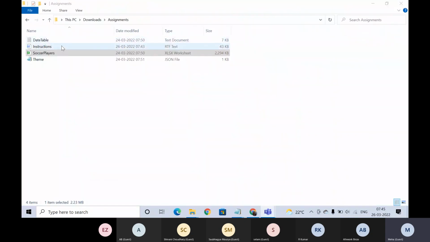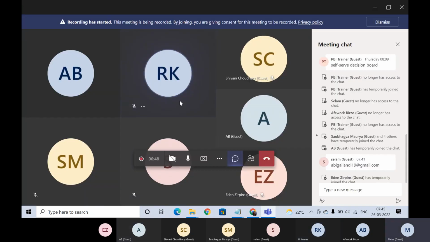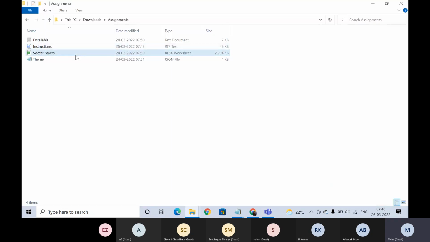Okay, are you guys able to see my screen? Yes. These are the four files that you sent to me. One is the date table, in which we have mQuery. Another is the instructions, where we have all the questions and instructions to create the dashboard.